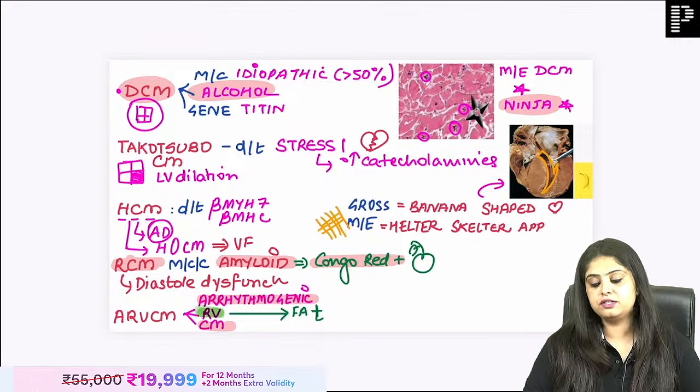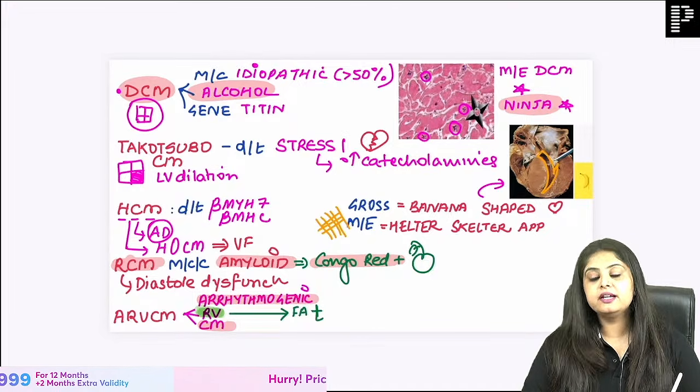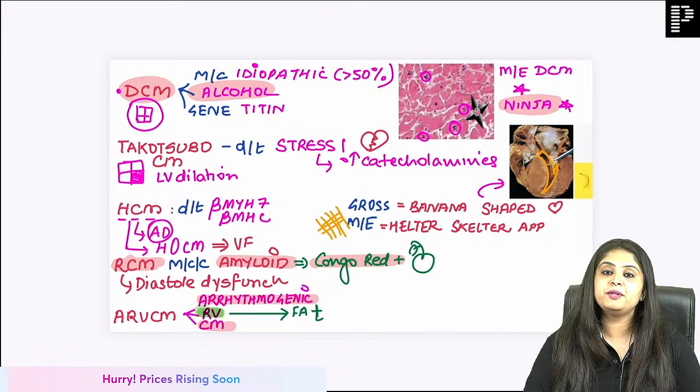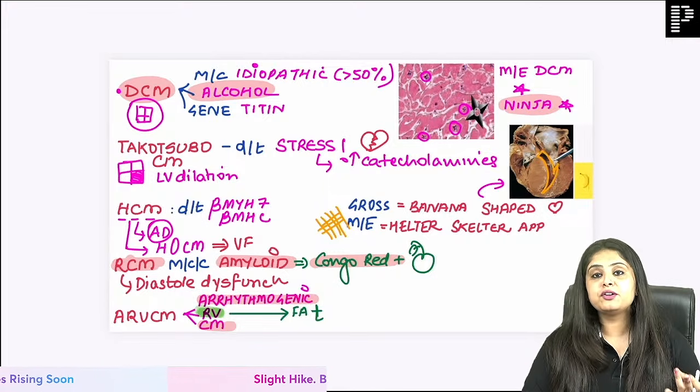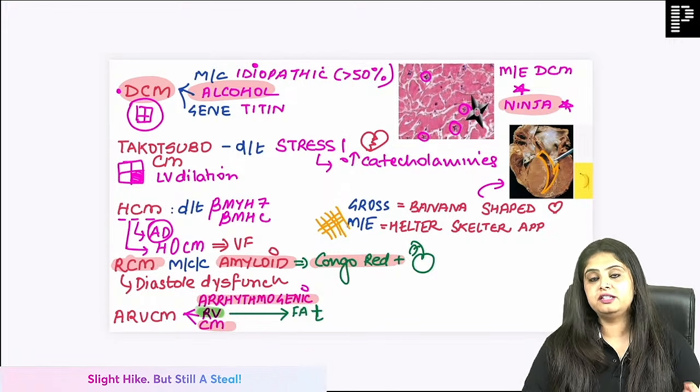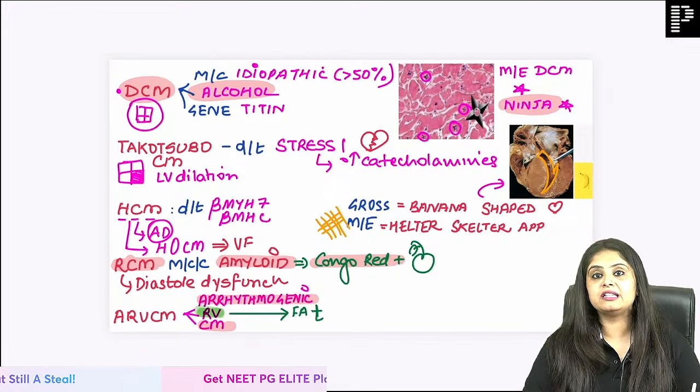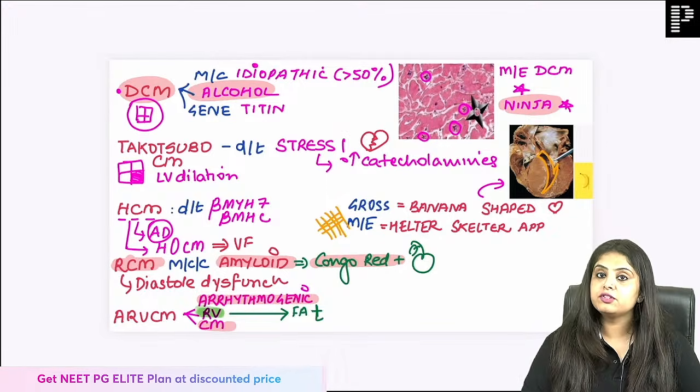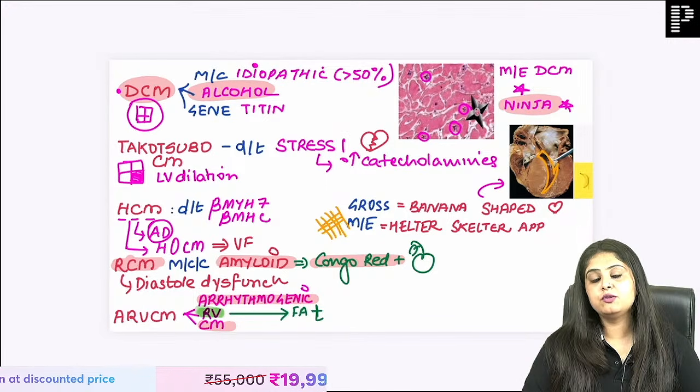But now I'll give you a syndrome. Any syndrome? Very good, I started getting answers. Naxos syndrome. I don't know how many times you guys have revised, but it's on your fingertips. Even if in your sleep I had asked you this, you would have been answering then also. Fat deposition is arrhythmogenic right ventricular cardiomyopathy.